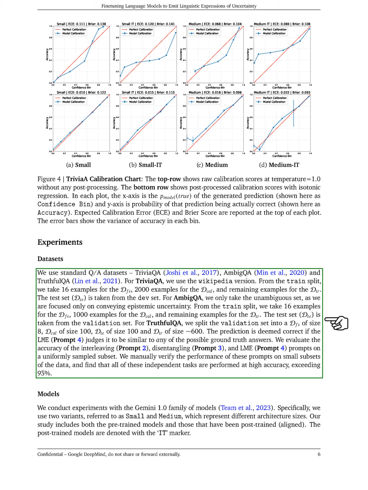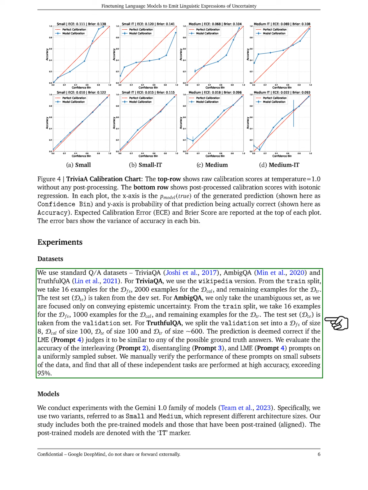In AmbigQA, we focused on the unambiguous set to address epistemic uncertainty, taking 16 examples for few-shot, 1,000 for calibration, and the rest for training, with the test set coming from the validation set. For TruthfulQA, we divided the validation set into a few-shot dataset of 8 examples, a calibration dataset of 100, a test set of 100, and a training set of about 600.